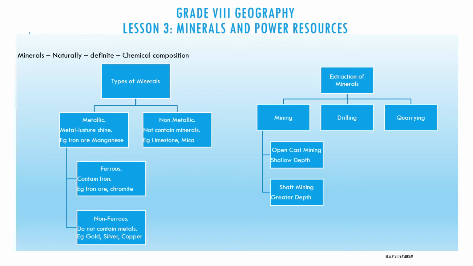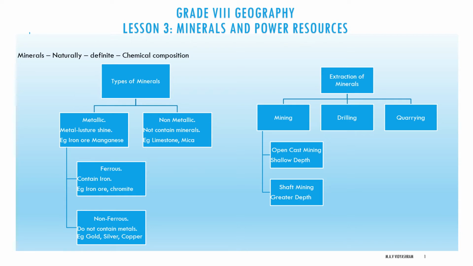Ferrous minerals like iron ore, magnesium and chromites contain iron. Then non-ferrous minerals. What are non-ferrous minerals? They do not contain iron. The fuels like coal and petroleum are also called non-metallic minerals. Again, the minerals are of two types, metallic and non-metallic, and then metallic minerals are divided into ferrous and non-ferrous.